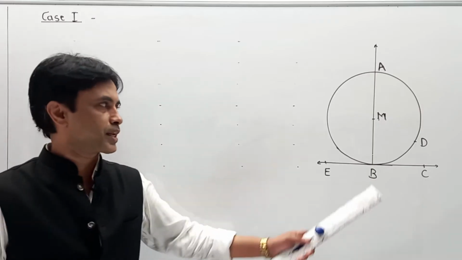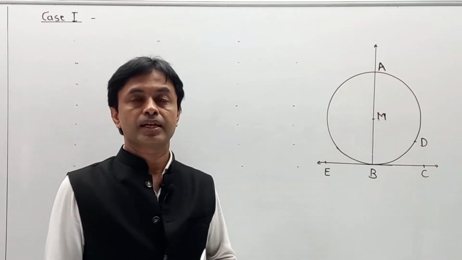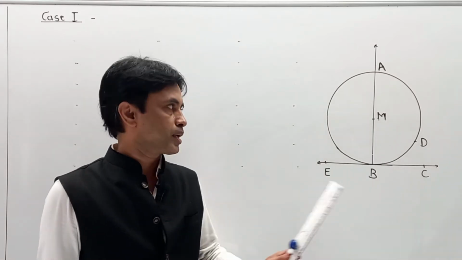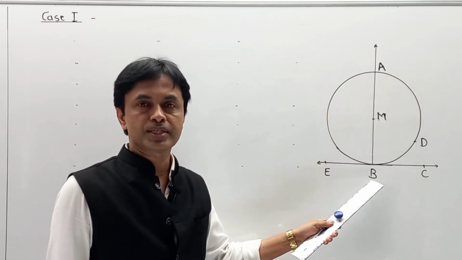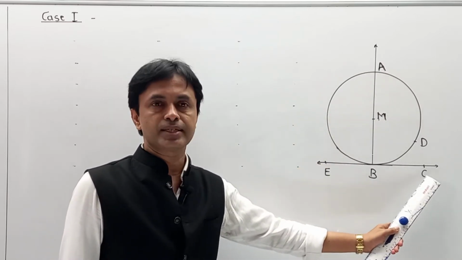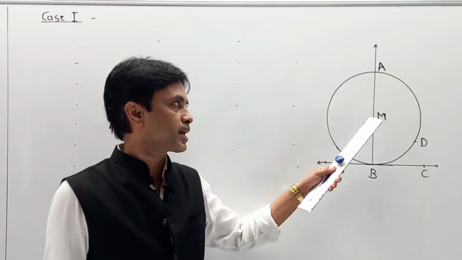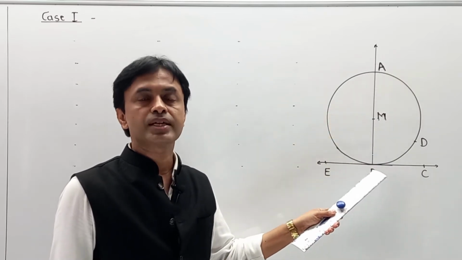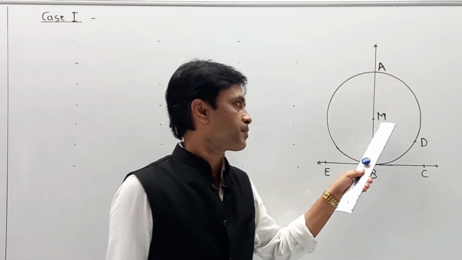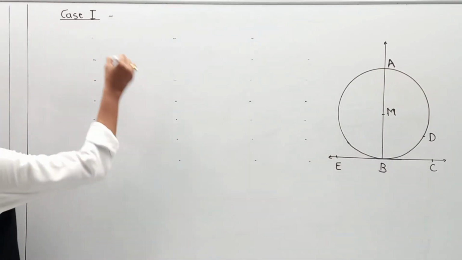Now student, please pay attention to this diagram. We are in case number 1. What exactly happened? M is the center of a circle, AB is one segment, EBC is a tangent over here, and the special case is that M, the center of the circle, lies on AB, the secant. So your proof starts from that part.